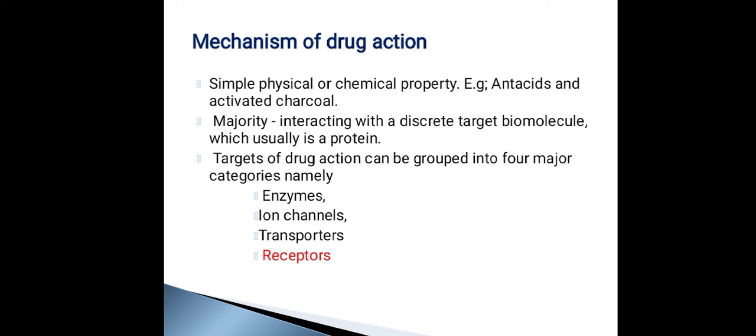The second one is that a drug binds to the target biomolecule and then creates its response. The majority of drug action is by this second process, that is, by interaction with the target biomolecule. This target biomolecule is divided into four categories: enzyme, ion channel, transporter and receptor. And majority of the drugs interact with the receptor. So this video will be focusing on receptors.